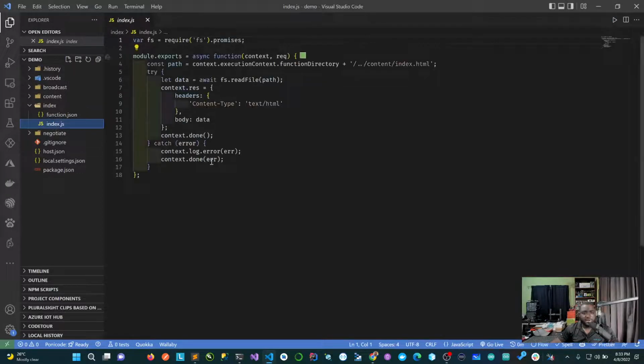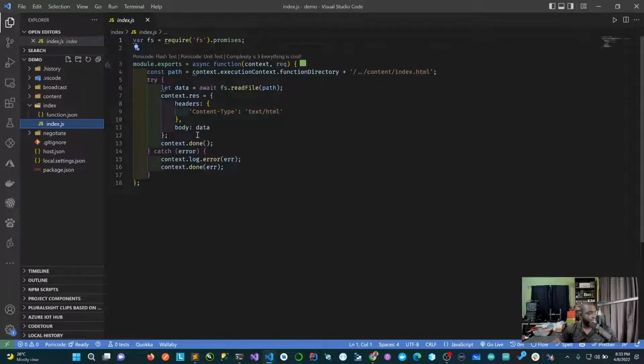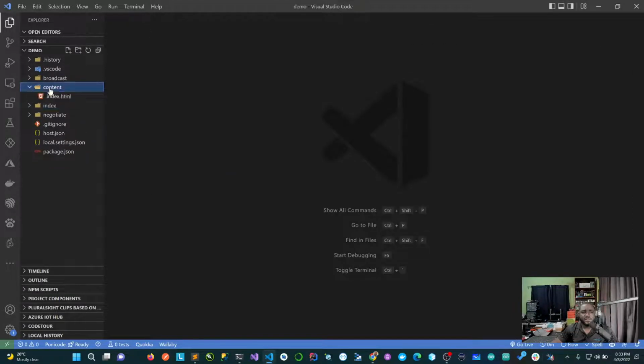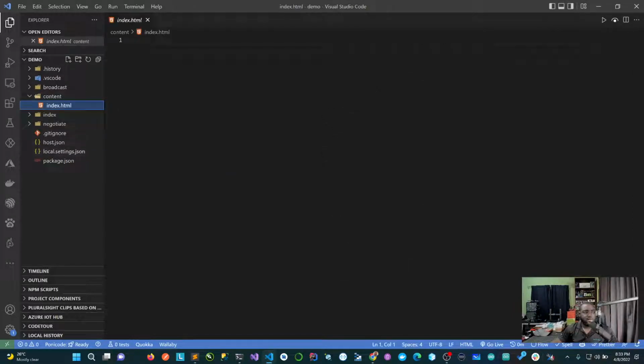The index file is quite simple, just taking a context body, and yeah, that's fine. So I was correct. We needed to create that index here in a content folder. So let's go ahead and see. Yeah, we're good.